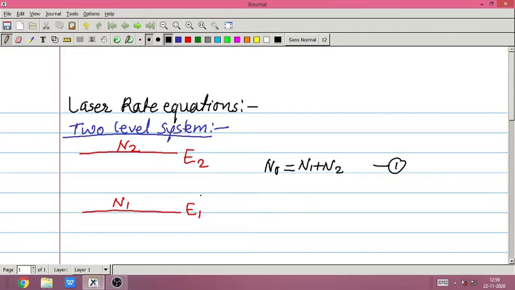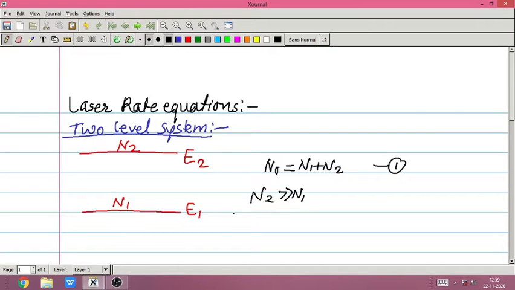Lasing begins when the population of the level E2 exceeds that of E1. So we know that when the population of level E1 is greater than that of E2, that means when N2 becomes greater than N1, then the lasing starts. And we know that for the population inversion condition, we need N2 to be much greater than N1, and then only the population inversion condition starts.